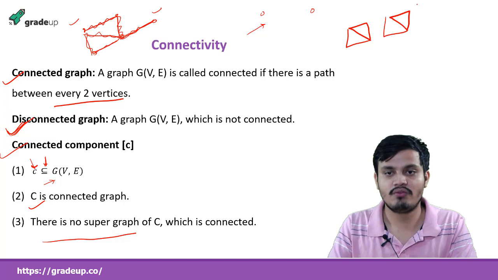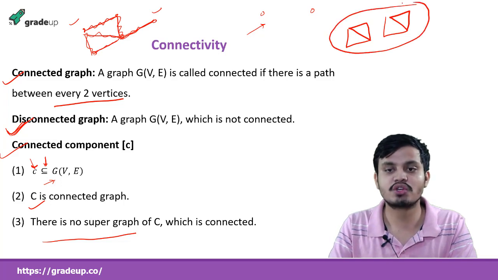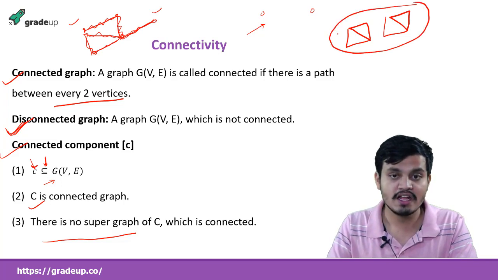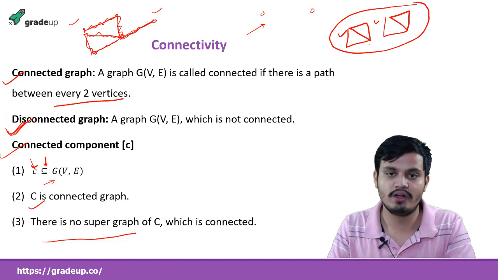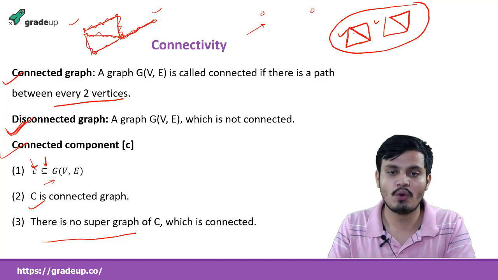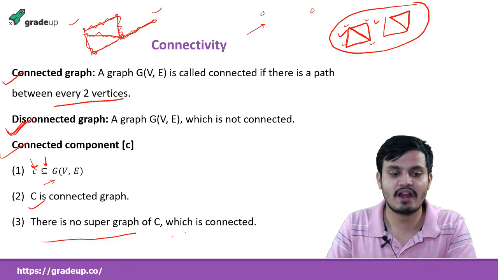So this is my graph, and I am asking you how many connected components are there. This is one connected component, and this is another connected component. So there are two connected components in this graph. What if I say this is a connected component? No, this is not; only this, one vertex, two vertex and three vertex. If I say this is a connected component, it is wrong, because there exists a supergraph of it that is connected. That is why there should not be a supergraph of C which is connected.